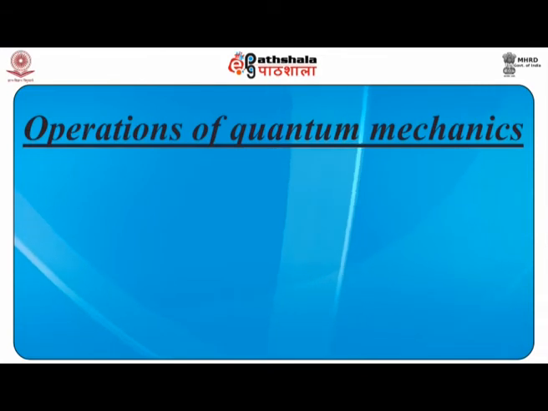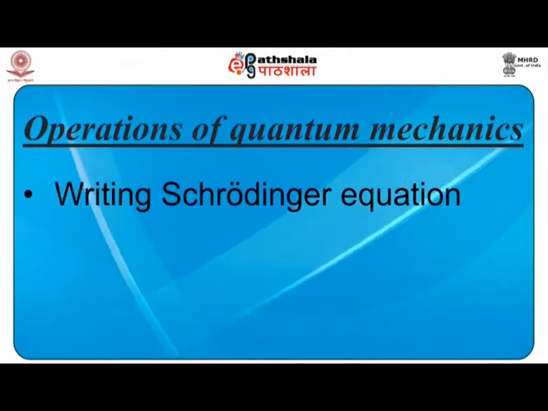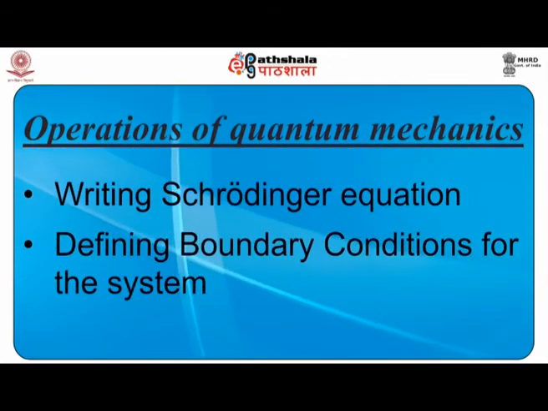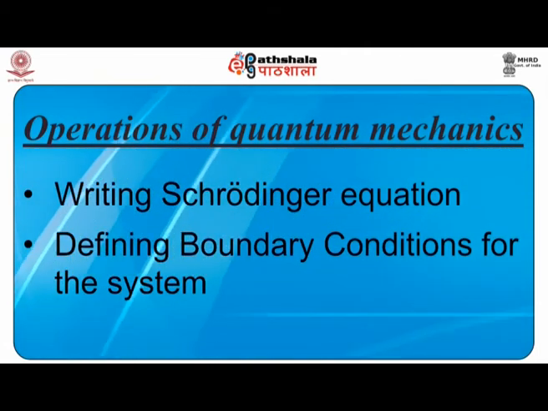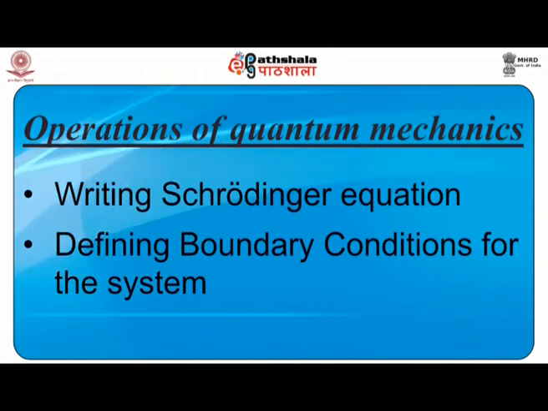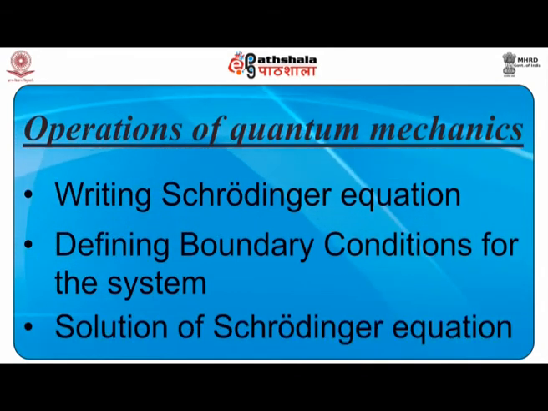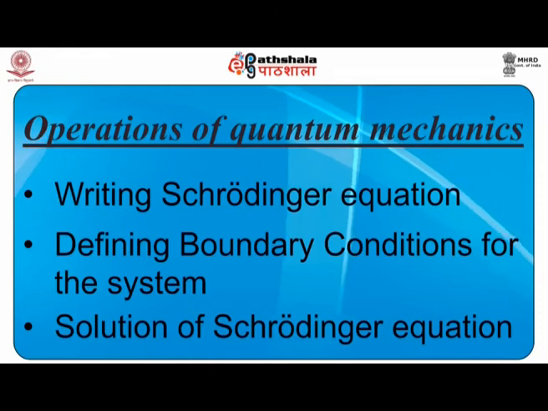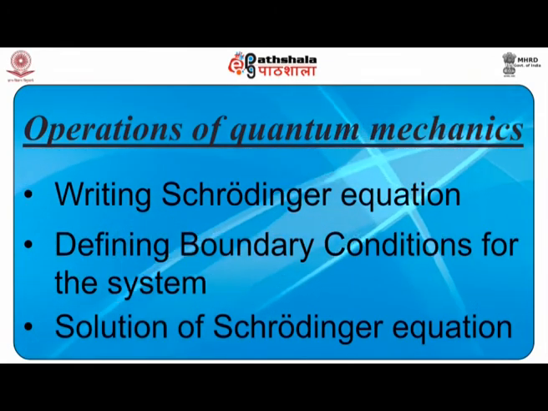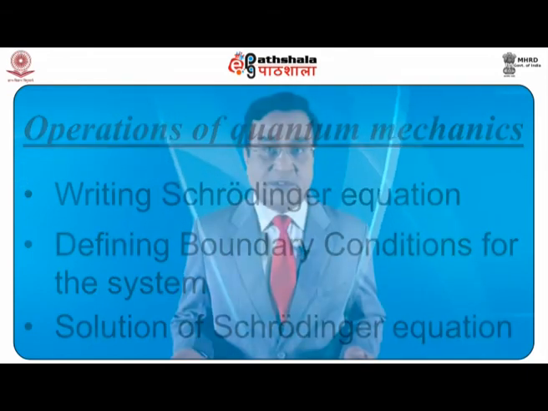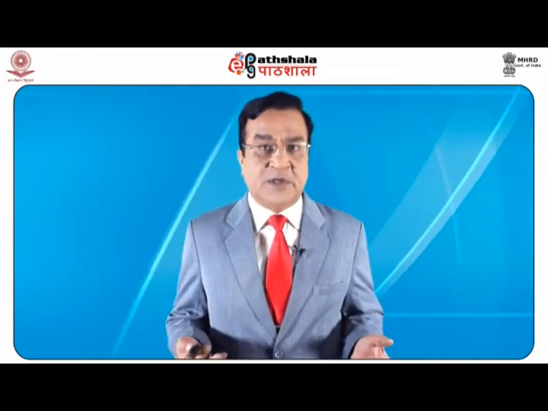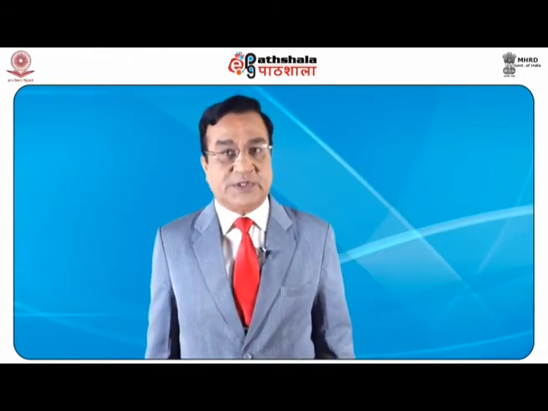After having explained two steps, the first was writing the Schrodinger equation and the second was defining boundary conditions, let's come to the third step. The third step is perhaps the most difficult step, and this step is that we need to solve the Schrodinger equation in the light of the boundary conditions. This is a very difficult step. There is no general formula for this. Therefore, in quantum mechanics, most of the time we are focusing on the solution of the Schrodinger equation.